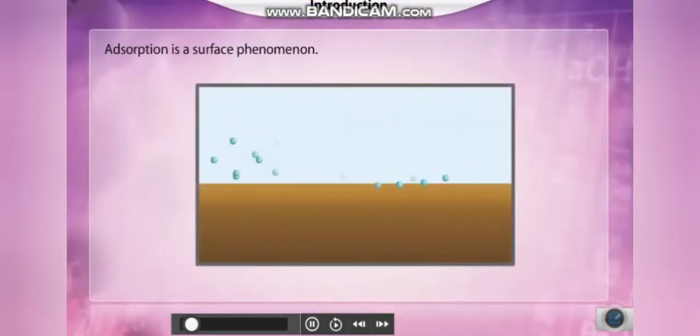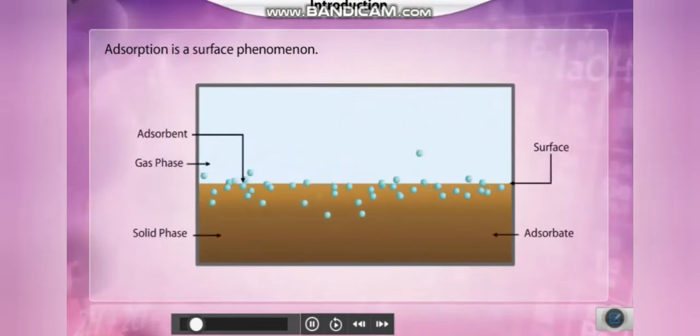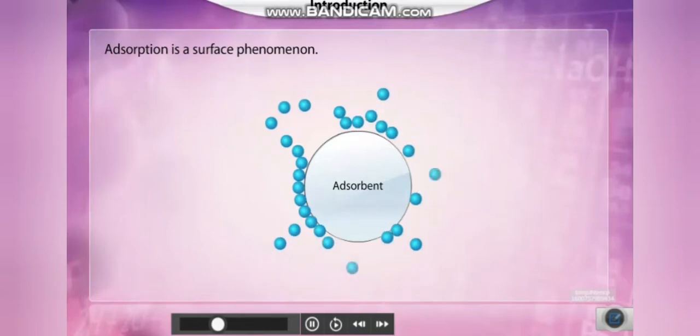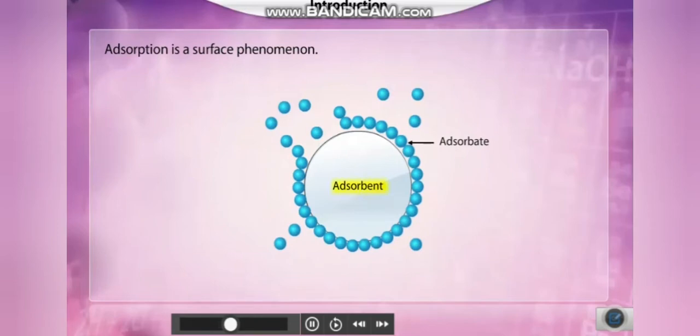Adsorption refers to the building up of a large number of gaseous molecular species at the surface of a solid. The surface of the substance that adsorbs the molecular species of another substance is referred to as the adsorbent.